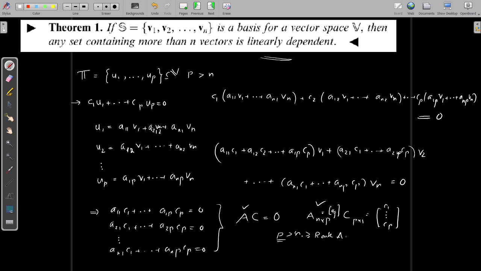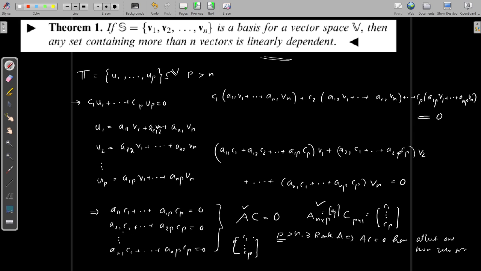From this, the system AC equal to 0 has at least one non-zero solution. That means there exists a set of scalars c1 etc. cp, which are not all zero, and satisfy this condition.